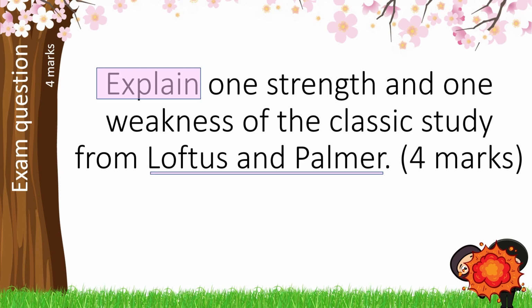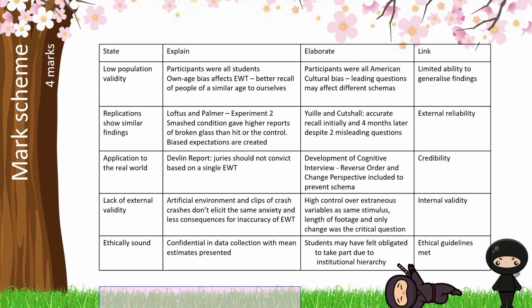So how does this break down in terms of our mark scheme? Well, again, we can say we've got similar findings from replications. Experiment 2 for Loftus and Palmer, again, focusing on the findings here, or Loftus and Pickrell. Then your justification is coming from, well, then we have external reliability, consistency in findings saying that post-event information is having an impact on eyewitnesses.